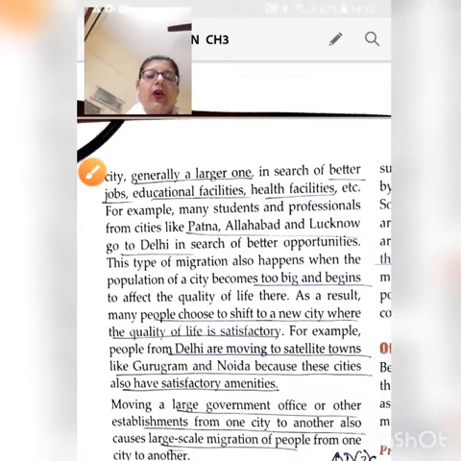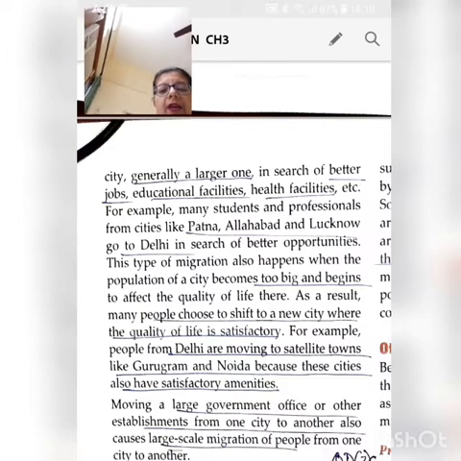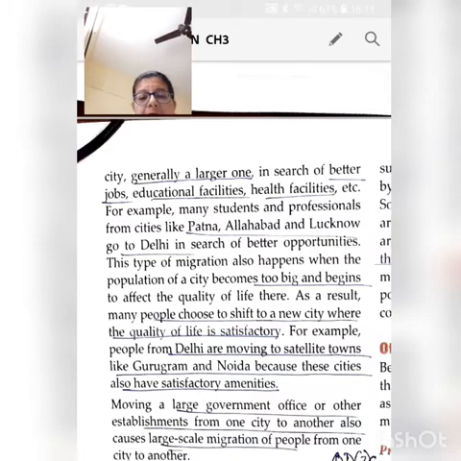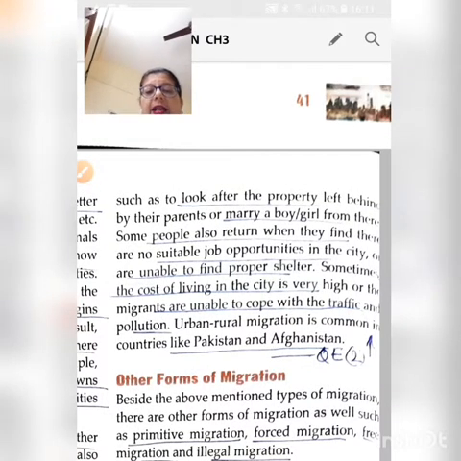Okay, then moving on to urban to rural migration. Now, in this type of migration, people go back to their villages for several reasons. Very recently we witnessed this kind of migration. Now, what was the reason for this kind of migration? Though this was a temporary migration.